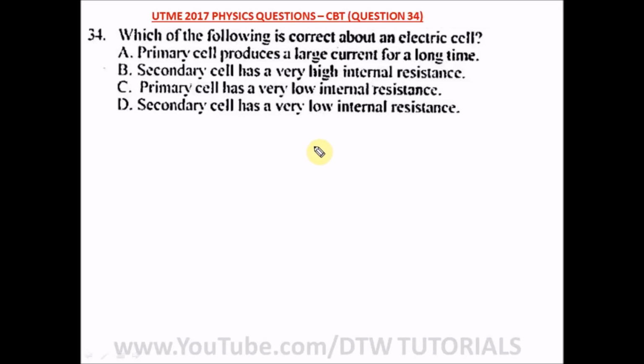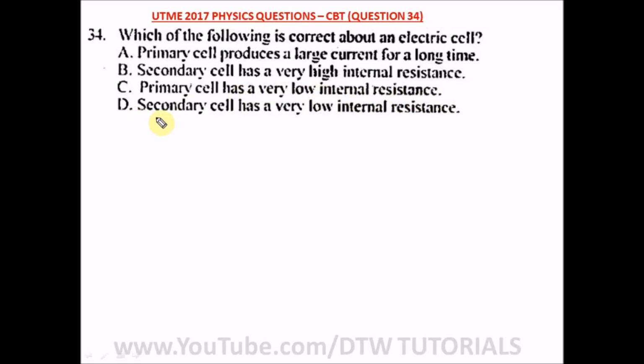Question 34 of our UTME 2017 physics question, JAMB CBT, says which of the following is correct about an electric cell? The first one says a primary cell produces a large current for a long time. No. B says secondary cell has a very high internal resistance. No. C says primary cell has a very low internal resistance.